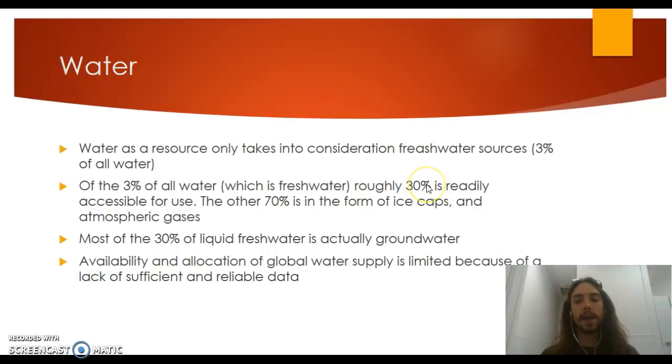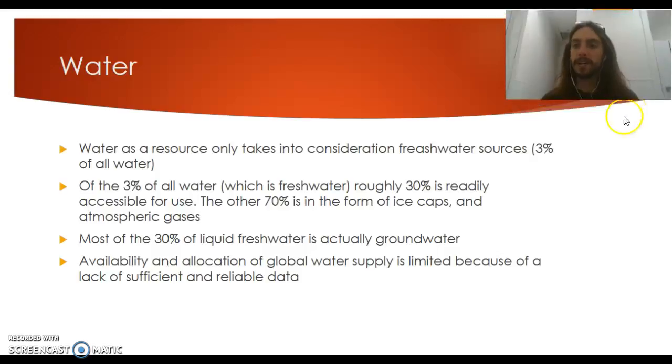Around 29.7% of that 30% is groundwater, and 0.3% is surface water. So like lakes, streams, tributaries, things like that. So you may think that like lakes are huge, but they're actually 0.3% of our water source. The other 70% of that 3% is ice caps and atmospheric gases. Atmospheric gases are a very, very small amount. It's like 0.9%. So most of it is ice caps.